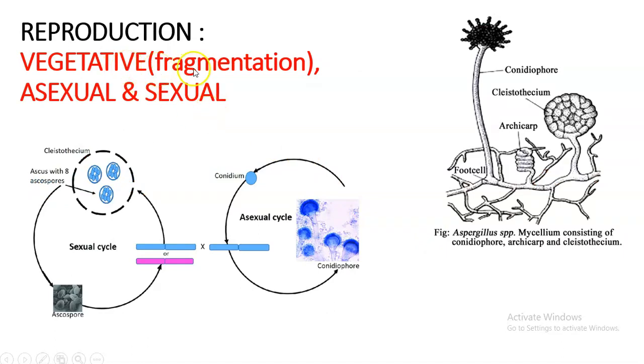Now, reproductive modes: there are three modes. Vegetative, that is fragmentation, where just one piece is cut and a new mycelium develops. Then asexual and sexual reproduction, of which we will see asexual reproduction in this lecture and sexual reproduction in another lecture. It is a very simple thing. From the conidiophore, conidia will be shed to the substratum, and that will germinate into a new mycelium.